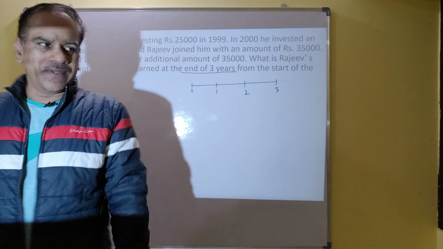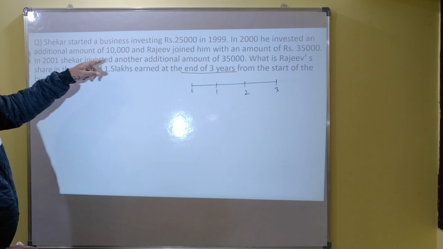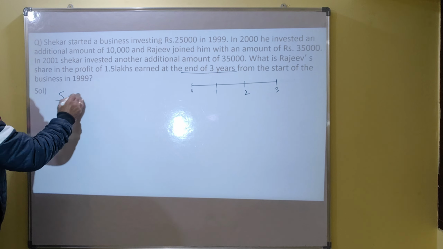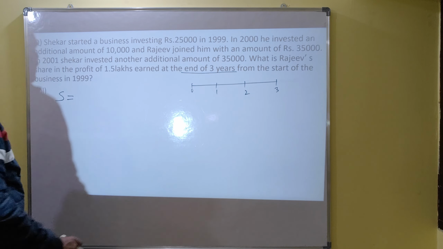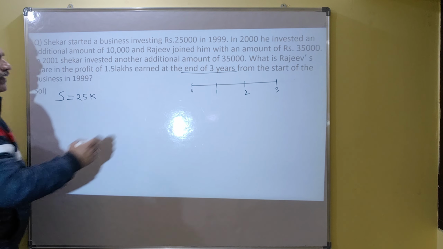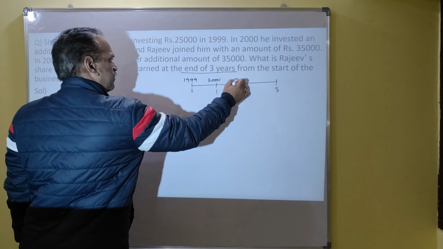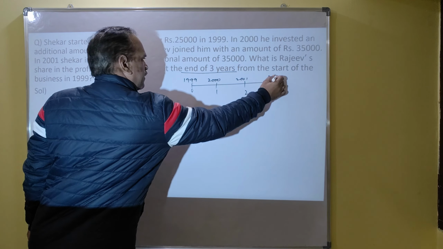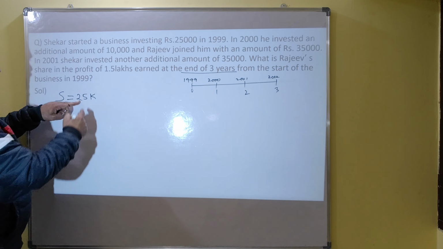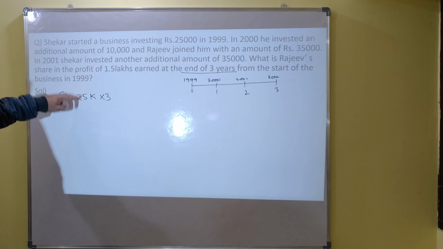So how many persons are in the business? Shekhar and Rajiv. You have only 2 persons. So what is the investment of Shekhar? Shekhar invested 25,000 in 1999. So this 25,000 stayed for all 3 years.